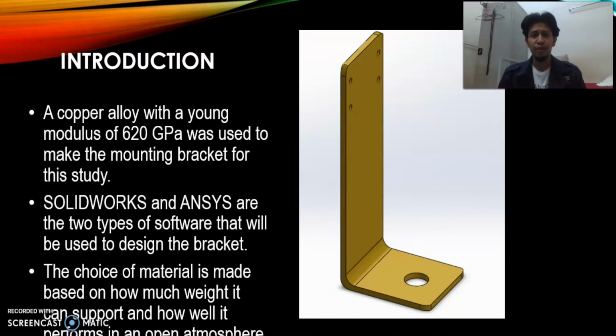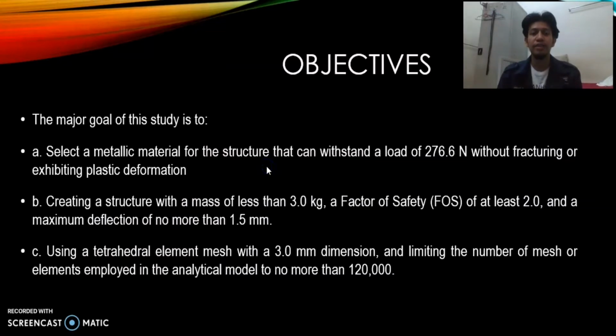For my part, it is the introduction. This project uses a copper alloy with a Young's modulus of 620 gigapascal to make the mounting bracket for this study. We use SolidWorks and ANSYS, the two types of software used to design this bracket. The choice of material is made based on how much weight it can support and how well it performs in an open atmosphere. Next is the objective.